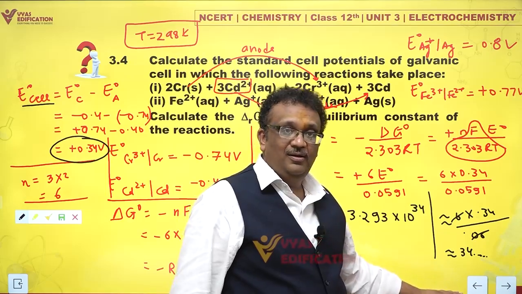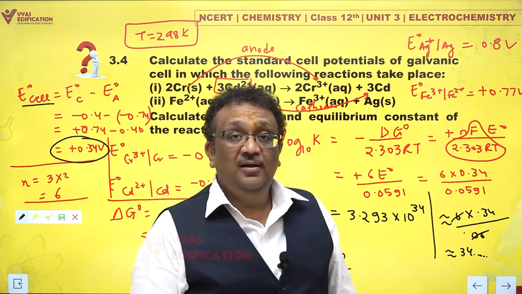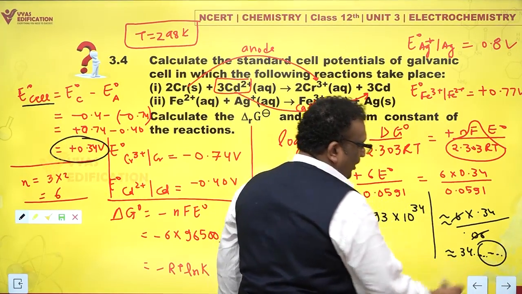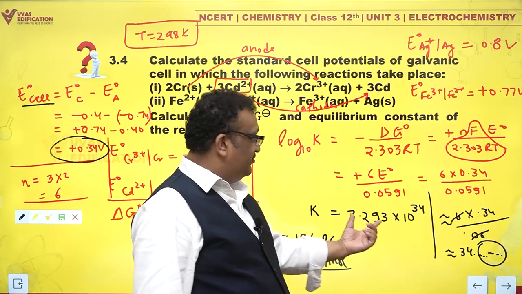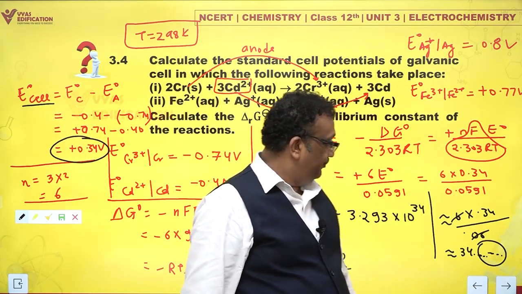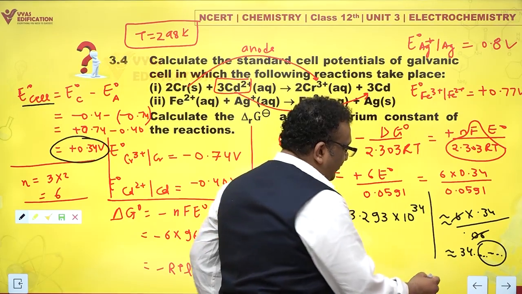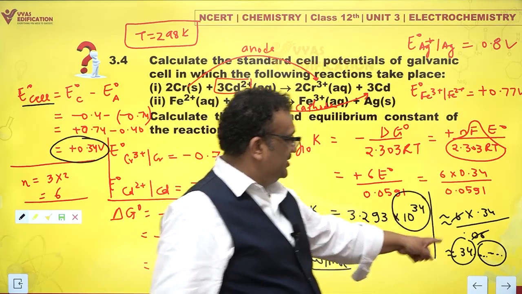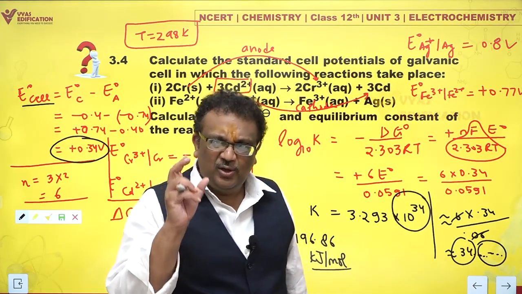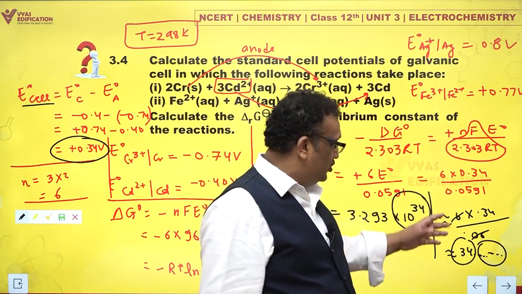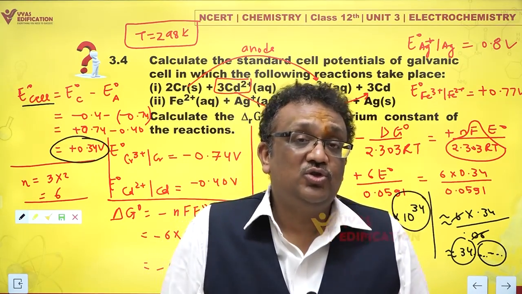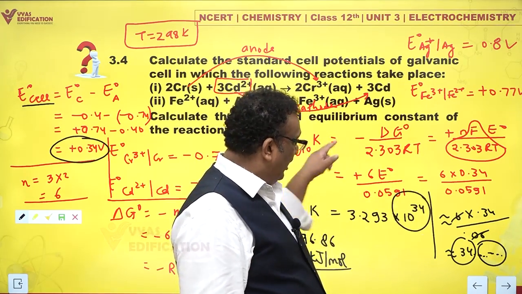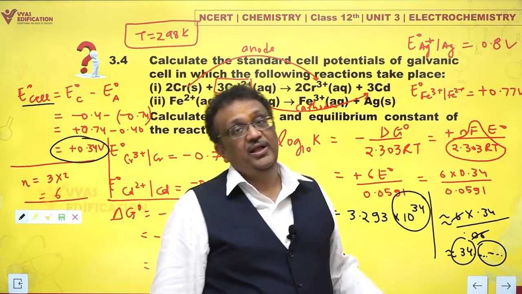And if I take antilog, one thing I am sure of, because this is the mantissa, whatever antilog comes would be here, and that is very sensitive to the kind of approximation you have made. But 10 raised to 34, this is very clear. You can get 10 to the power 34 clearly from this approximate calculation also. So it is a very good method for cross checking. In case you get a multiple choice question with ABCD options, and there is only one option with 10 to power 34, you don't have to calculate accurately. You could have calculated like this also.